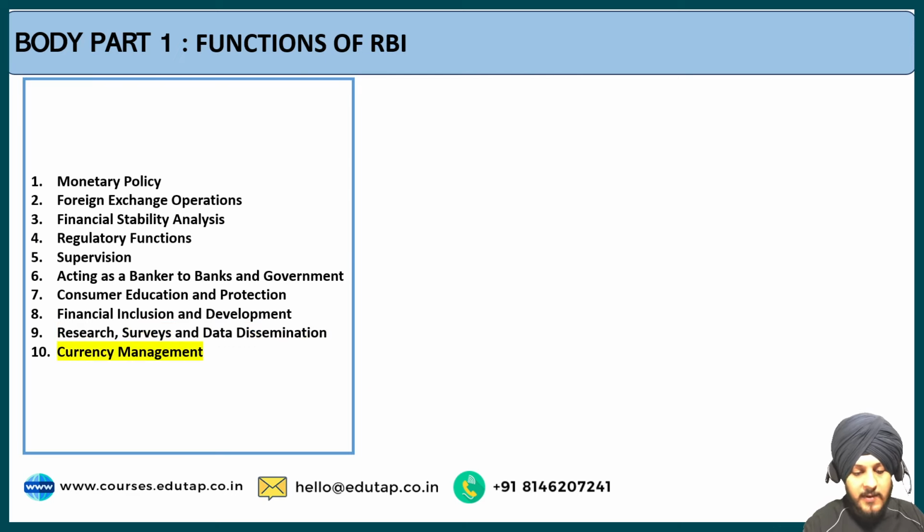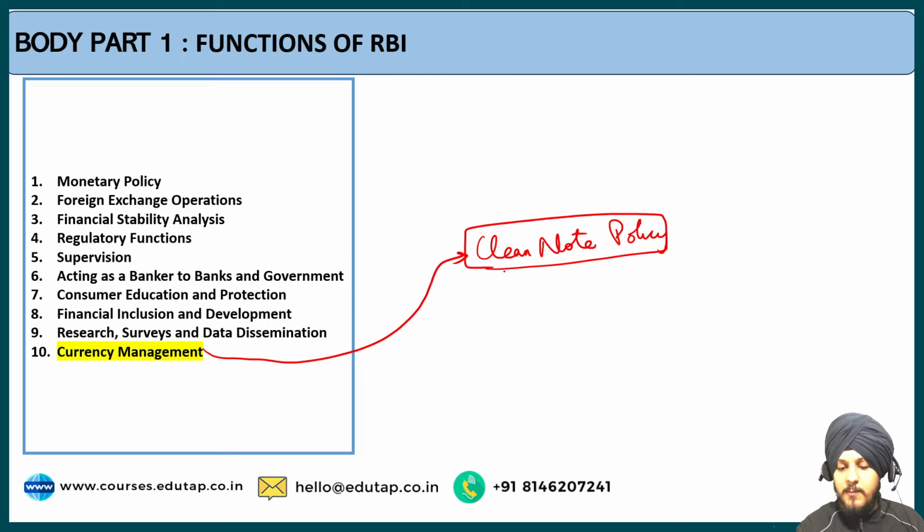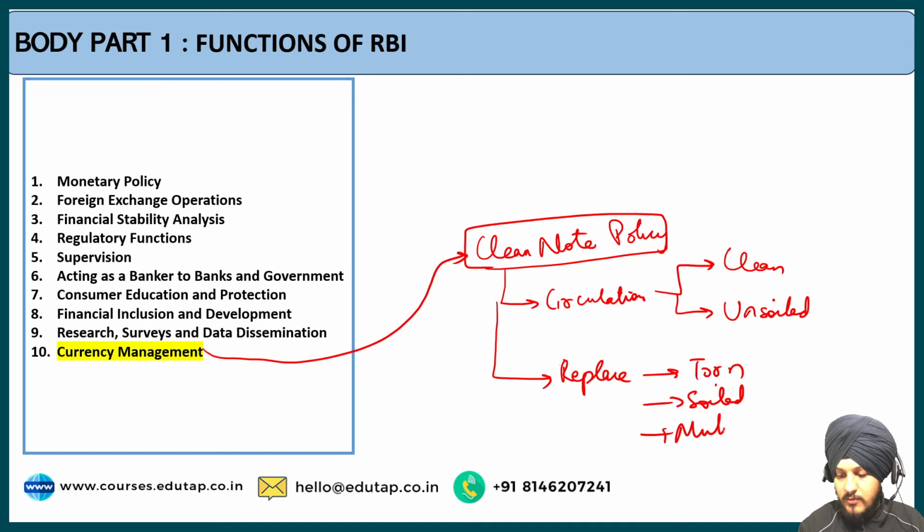The next point is currency management. As a part of the currency management role of RBI, RBI follows a clean note policy, and as a part of its clean note policy, RBI ensures the circulation of clean and unsoiled notes in the economy, and it encourages the banks to replace torn, soiled, or mutilated notes in the banking system.